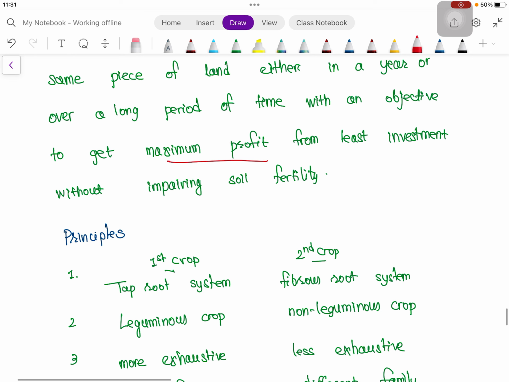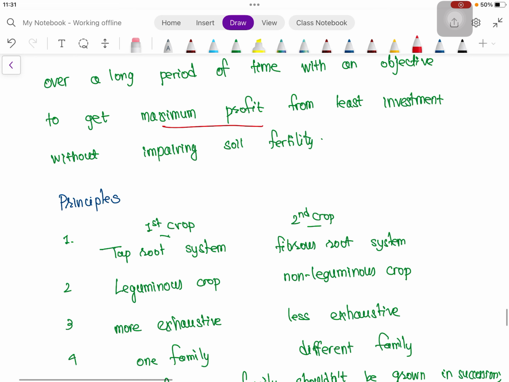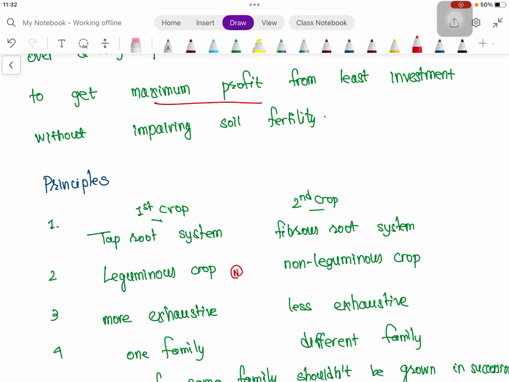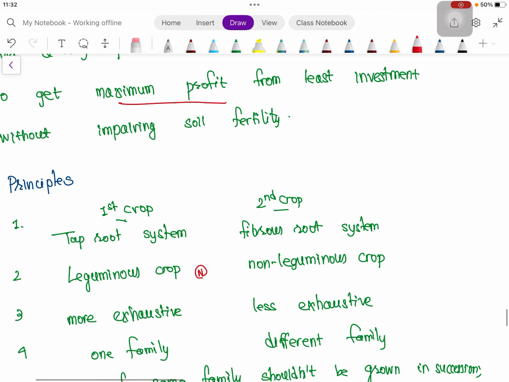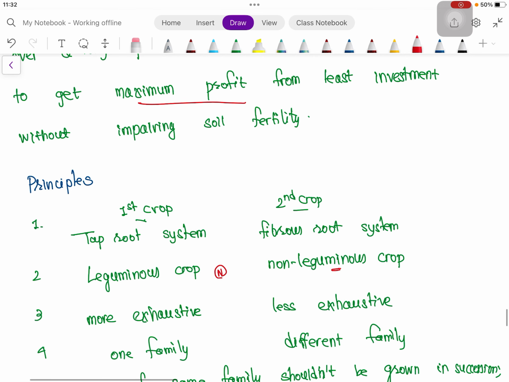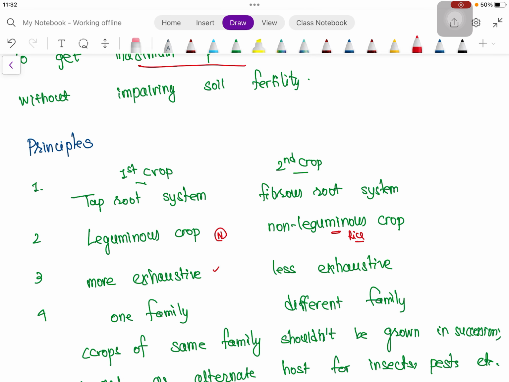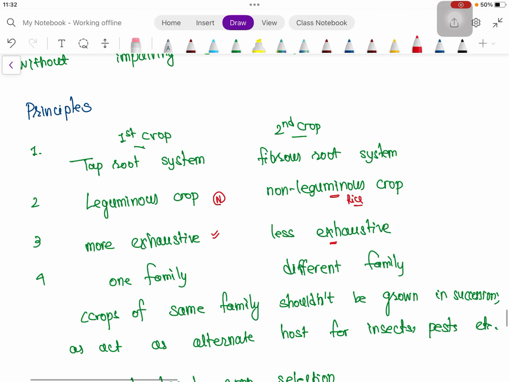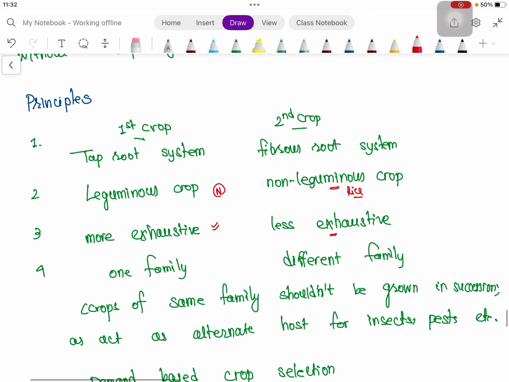And if one crop is a leguminous crop, the other is a non-leguminous crop. Why? Because the leguminous crop can fix nitrogen in the soil, and some of the leguminous crops have a taproot system, and that will eventually take up nutrients from the deeper soil level. And non-leguminous crops, say rice, will take nutrients from the surface level. Then if one crop is more exhaustive, another crop should be less exhaustive, so that the pressure on the soil should be minimum.